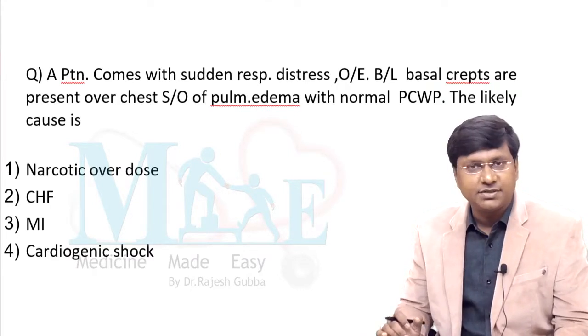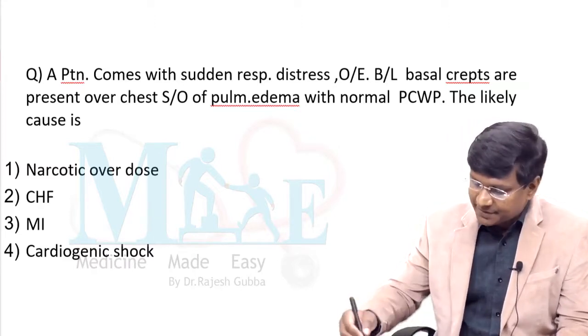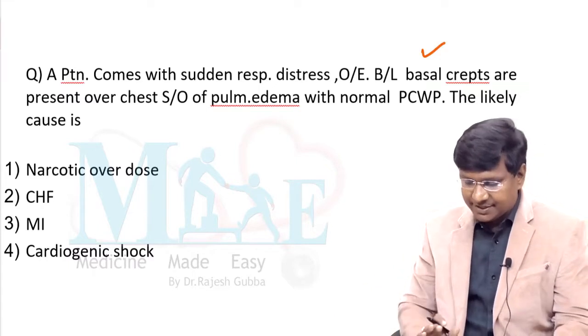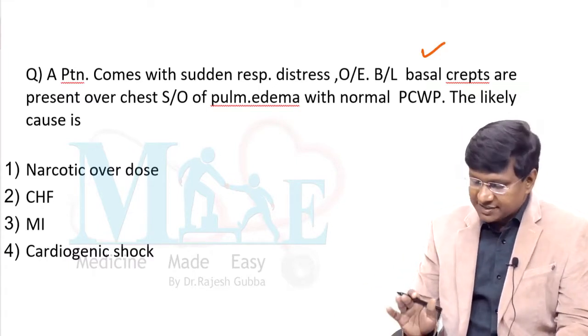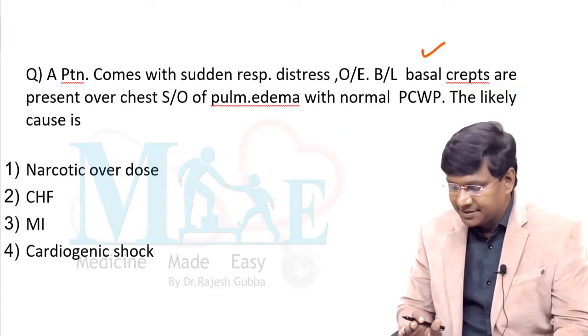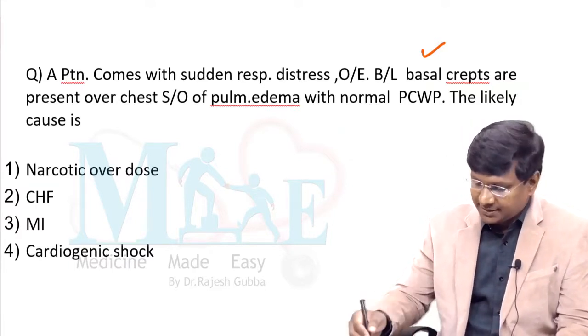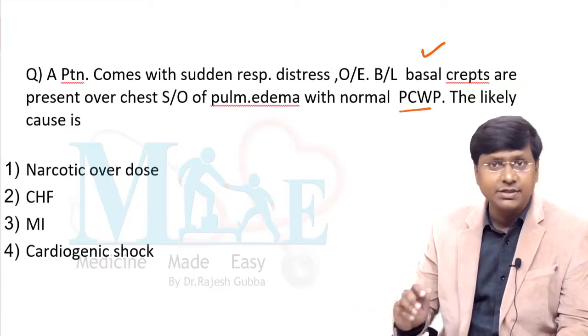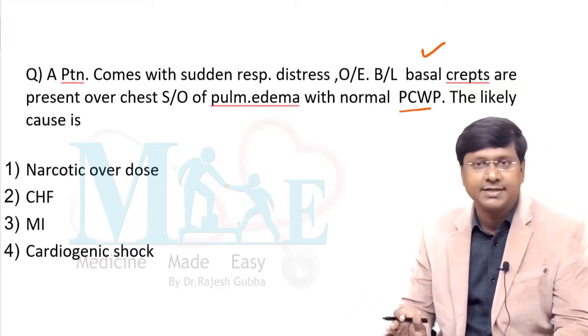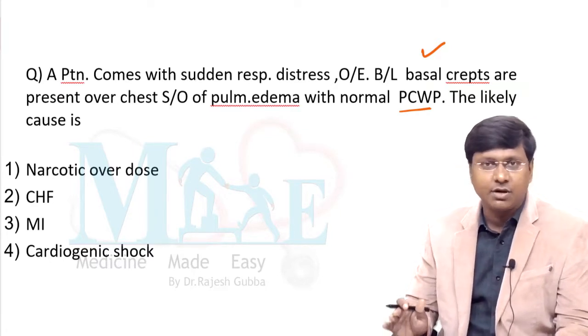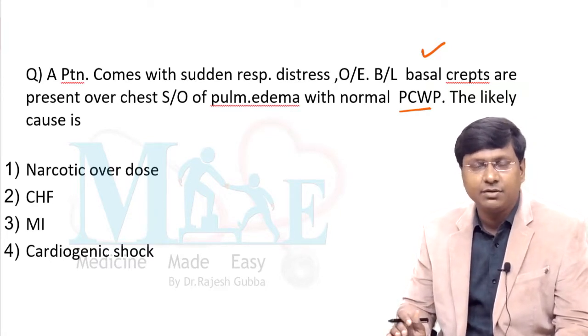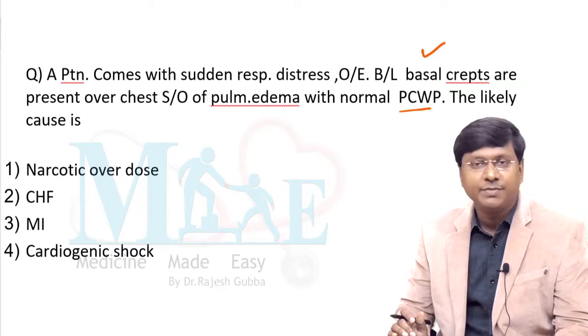You have examined the patient, and on examination you have auscultated bilateral basal crepitations, which is suggesting that the individual is having pulmonary edema. And you have a report saying that the pulmonary capillary wedge pressure of the individual is normal. He has recently undergone catheterization, or the pressures have been measured. That report was telling that the pulmonary capillary wedge pressure of the individual is normal. Now, what would be the likely cause?